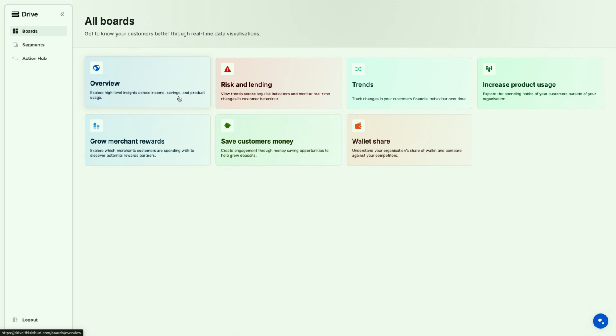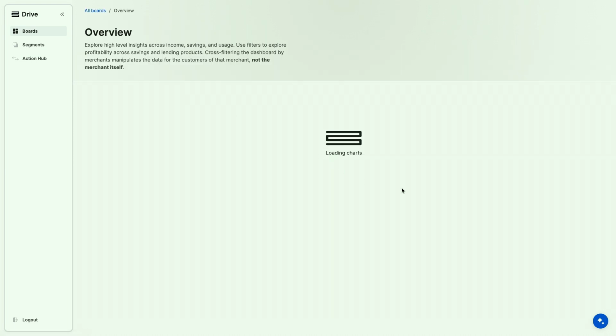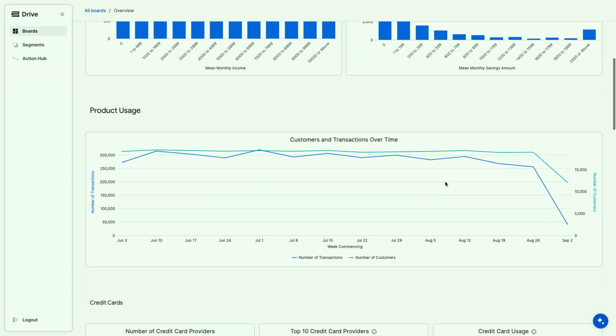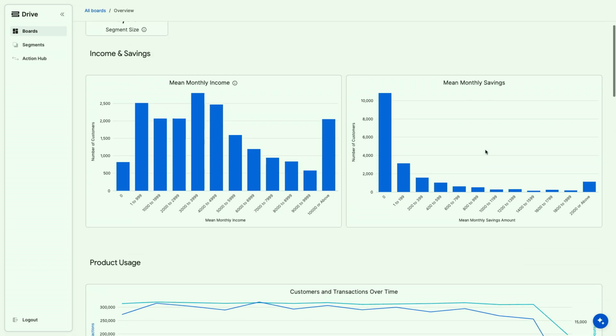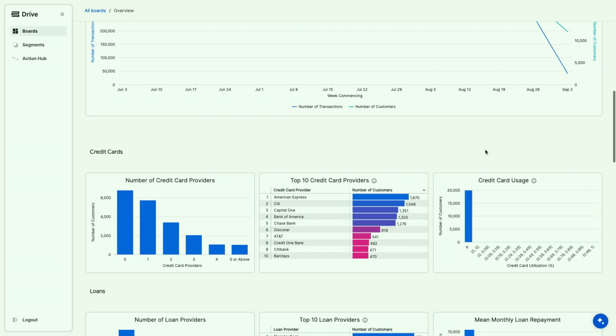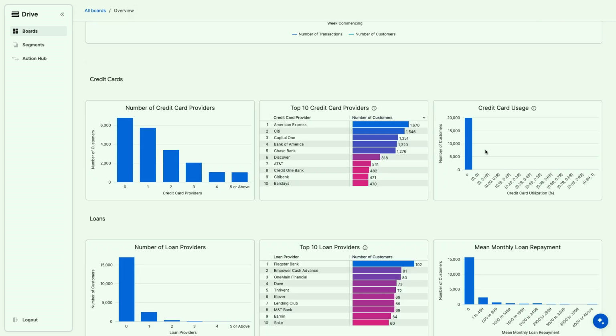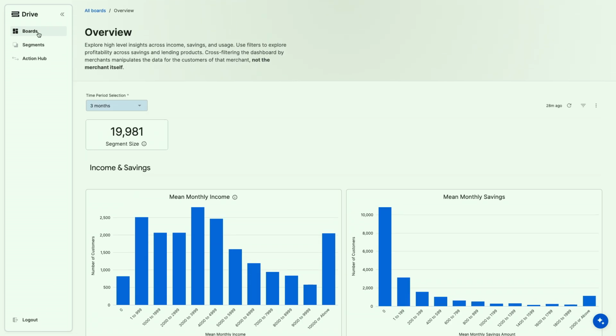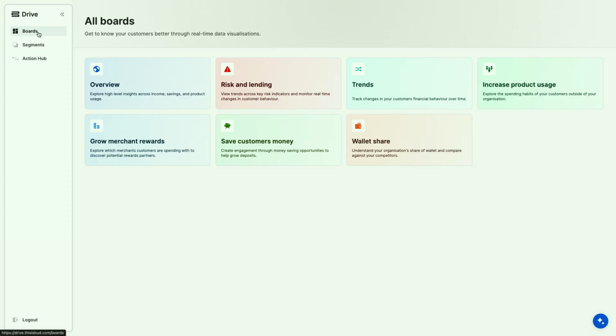So I'm going to Overview here. So Overview, again, is a dashboard we've created already. What that does, we've set up a bunch of metrics around product usage, around mean monthly income, all sorts of metrics we want to be monitoring of our customers. And we can see that based on the activity in their bank accounts. But let's just say I'm in Drive, I'm a marketeer, and I'm thinking about launching a new credit card.